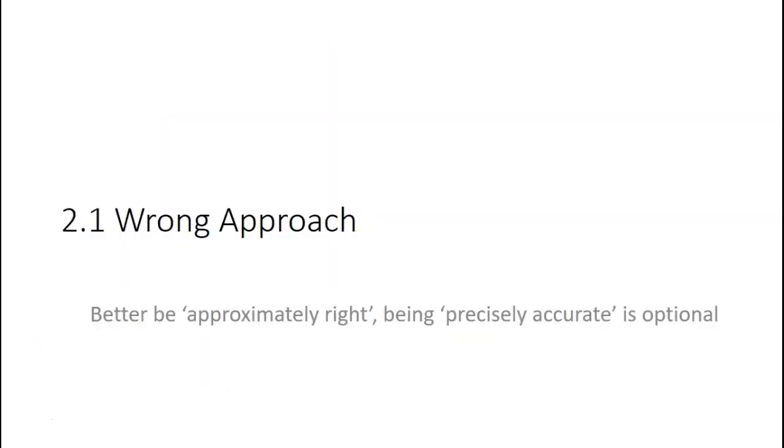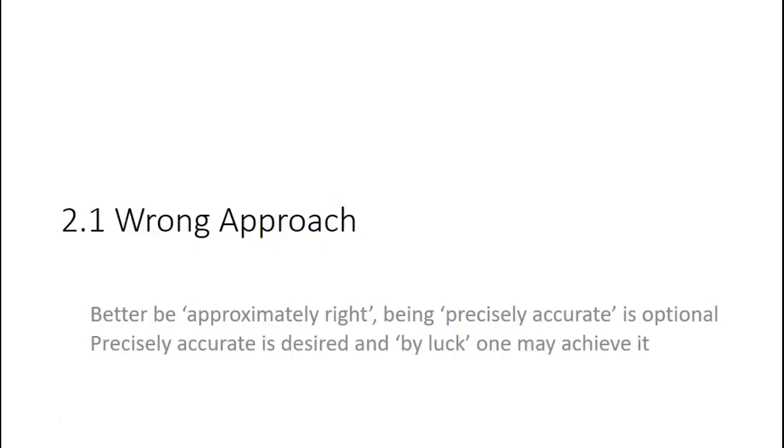All right, the second aspect of this approach is that we have to be approximately right, and that's fine, but whether we can achieve a measurement that is precisely accurate is really not up to us.